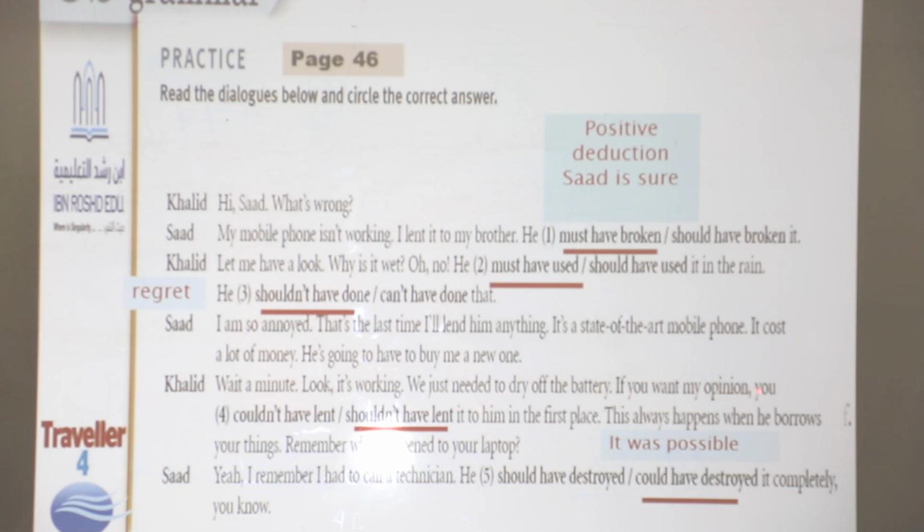If you want my opinion, you couldn't have lent or shouldn't have lent it to him in the first place. The correct answer is shouldn't. So if you want to give an opinion about the past, use shouldn't have lent. It's his opinion.